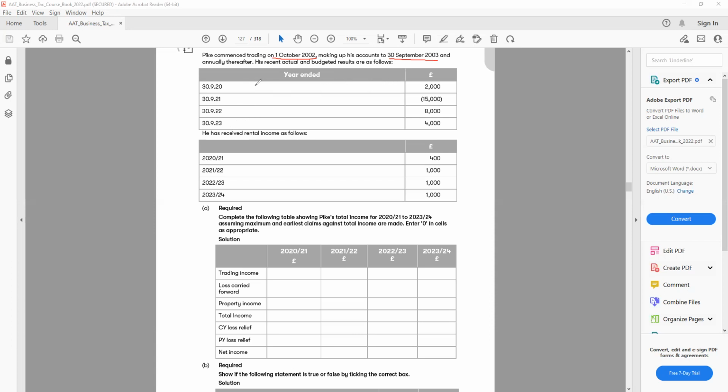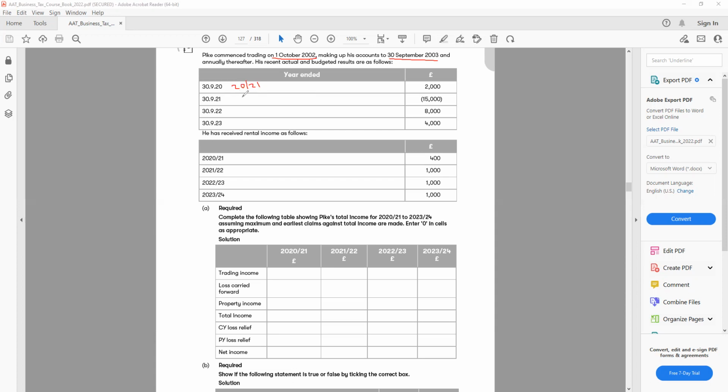The first one says profit 2000, and this is for September. September means the year April 20 to April 21, that is the 2021 tax year. The first thing we need to do is identify the tax year: 2021, because it comes between April 20 and April 21.